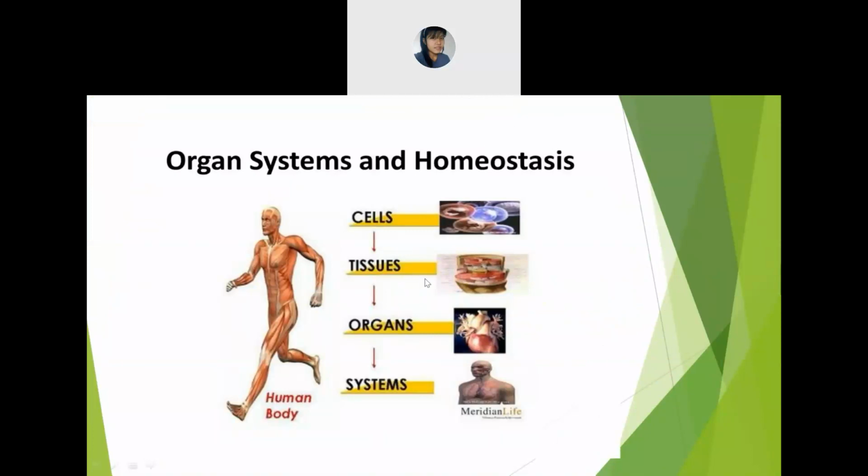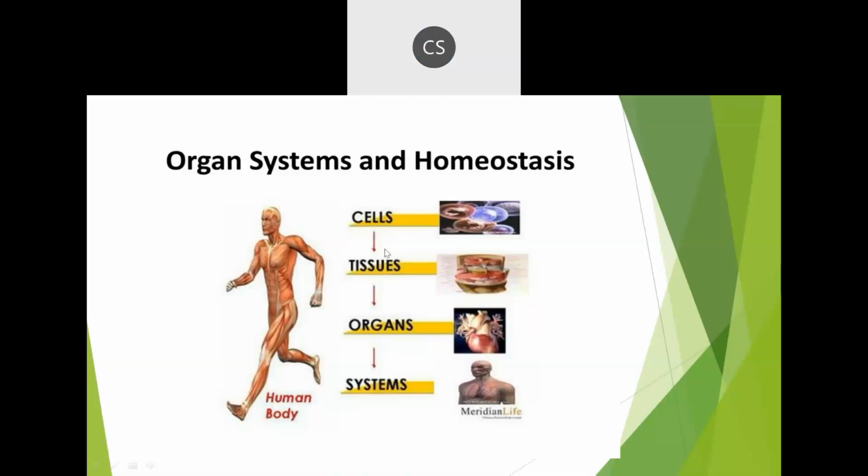Next comes the tissues. Then later organs. And at the end, what comes? The organ system. Is it clear, everyone? Cells, you can say they are the foundation. They are the root. So first come the cells, then later tissues, then organs, then organ system. Is it clear, this flow chart? Yes, ma'am.